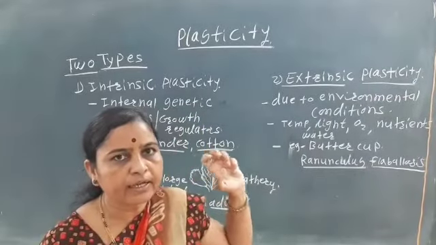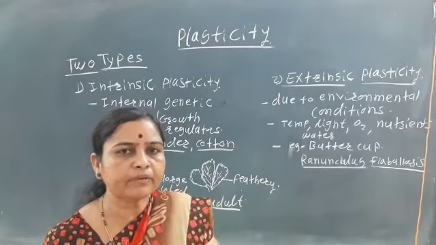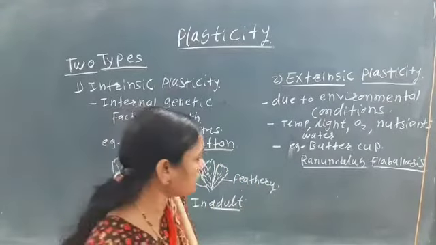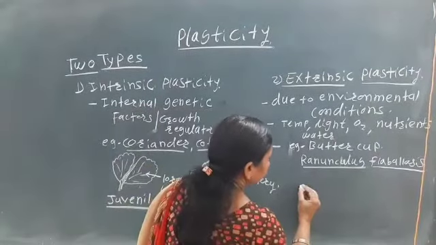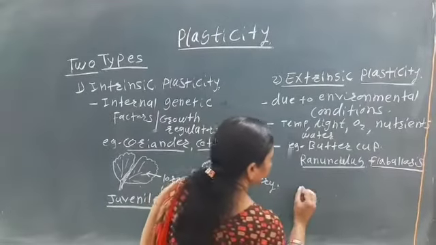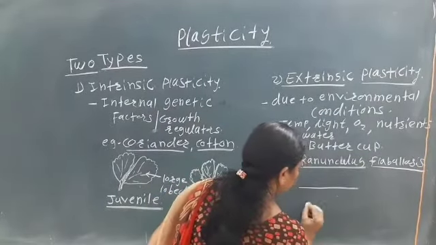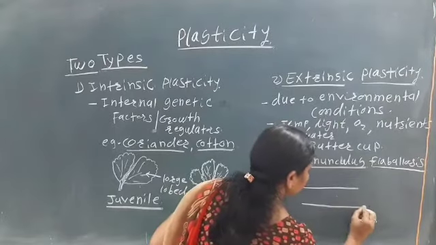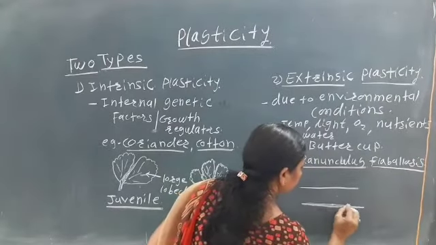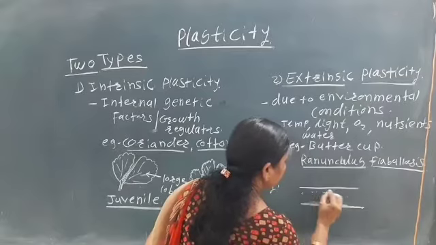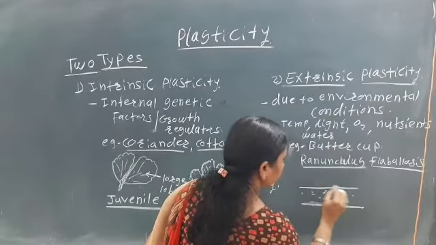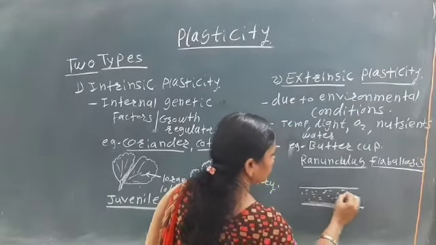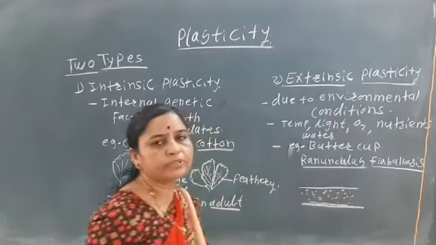That is, there are different environmental conditions. It mainly grows in water, on the surface of the water and below the surface of the water. There are different leaf structures.